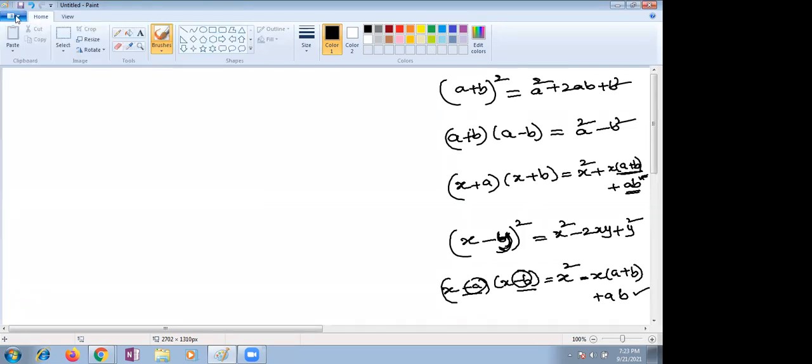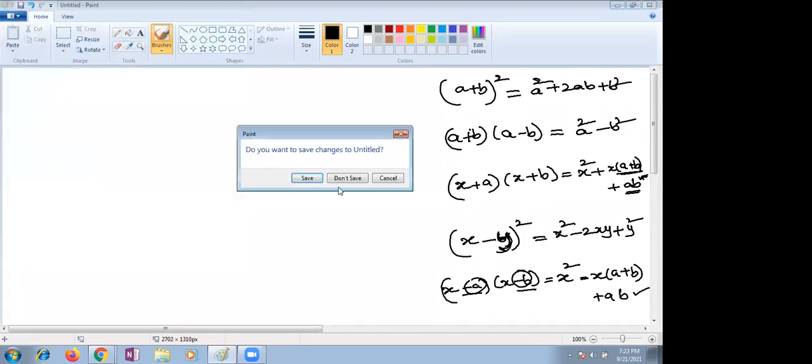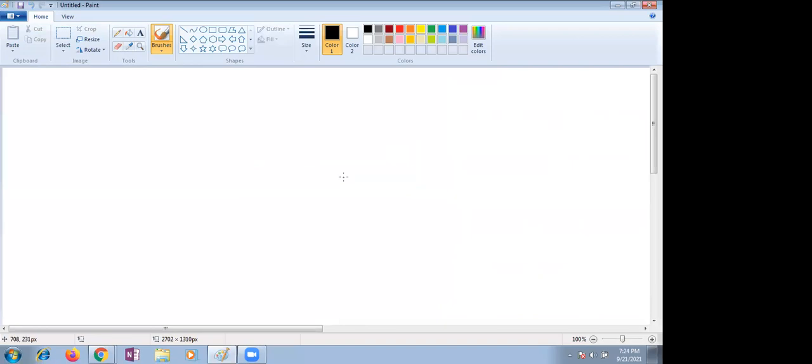These are the basic identities we discussed in the previous class. Now we will go with factorization. This is a very important chapter for you, children. In this chapter, how to find factors, finding factors is very, very important. Factors of algebraic expressions and factorization using various methods. Let me write step by step.